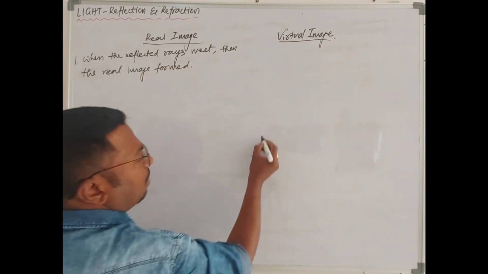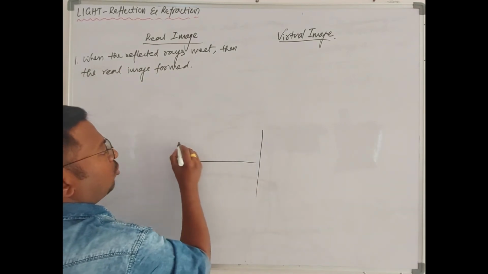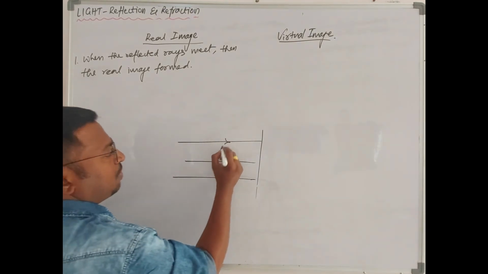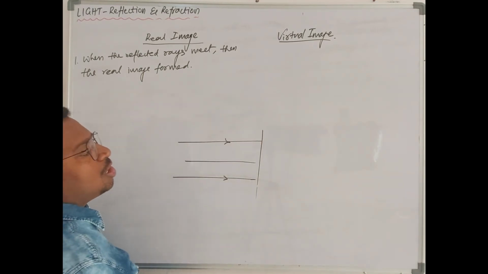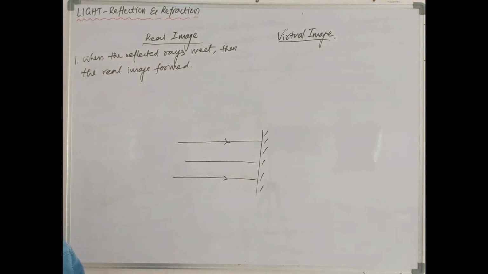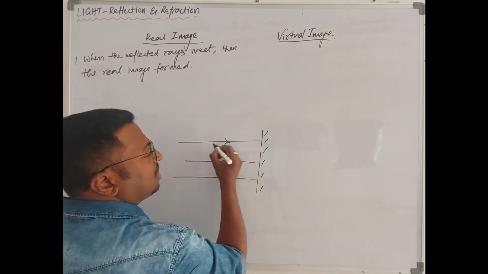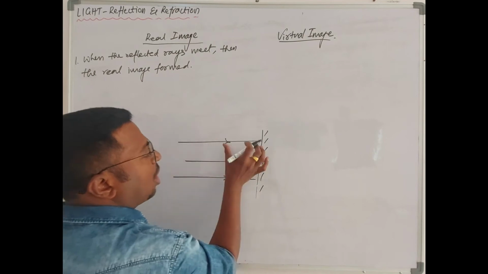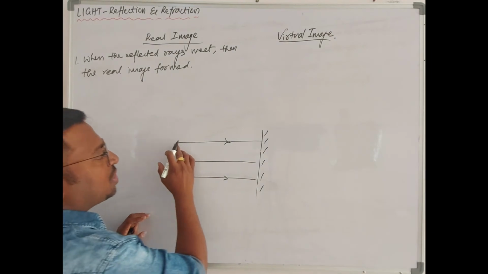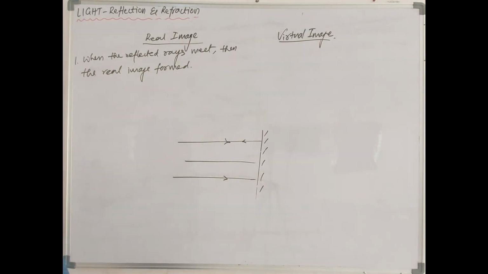Reflected rays meet means, for example, if you take a plane mirror, what happens? Many incident rays are striking the mirror. These rays never meet, basically, because if the incident ray is traveling perpendicular to the mirror, that means along the normal, then its reflected ray retraces the same path. That's why they never meet.